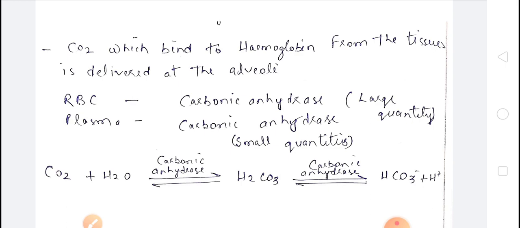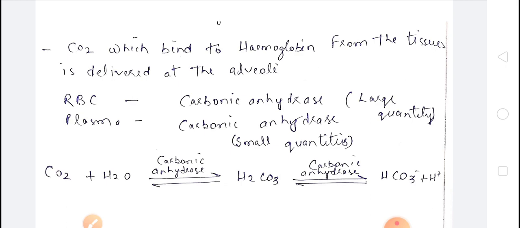RBC have an enzyme, carbonic anhydrase, and plasma also has carbonic anhydrase. This enzyme is responsible for forming H2CO3, in a reversible reaction, CO2 plus H2O into H2CO3, and H2CO3 then converts into HCO3.